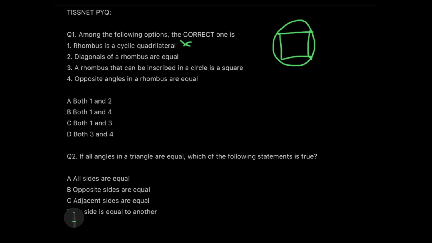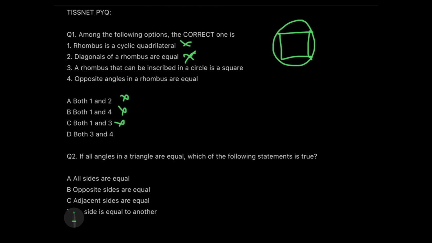Now, are the diagonals of the rhombus equal? No, only rectangle and square have them equal. So I understand that sentence number 1 and sentence number 2 are definitely not correct. So options A, B, C are gone because they have sentence number 1 in them.